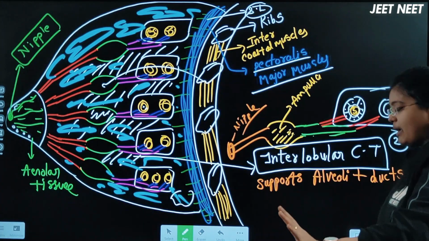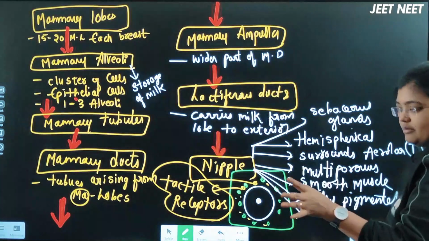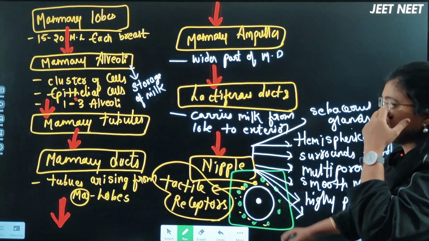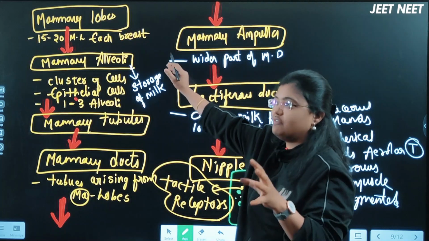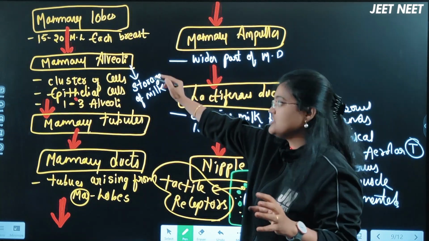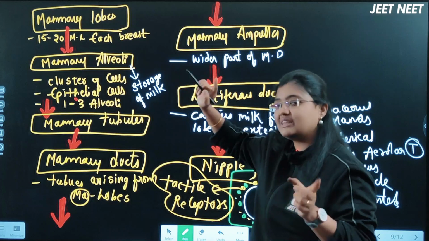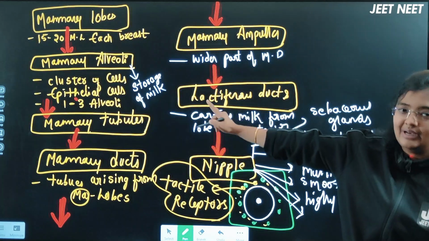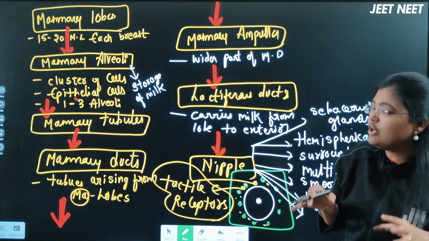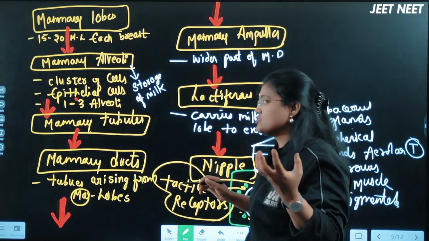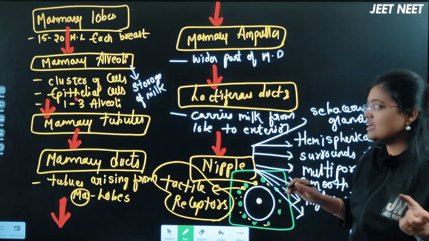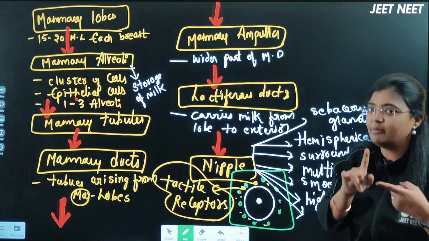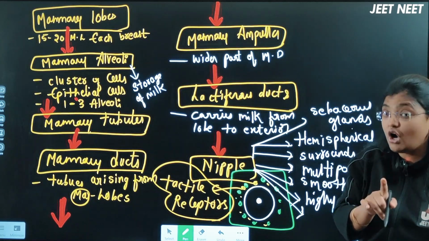In the glandular part, the mammary gland has structures like the first tube-like structure which is present in each breast region, that is the mammary lobes. How many mammary lobes? 15 to 20 will be present. Each mammary lobe will have mammary alveoli. Alveoli are the clusters of cells made up of epithelial cells, right? And the storage of the milk will happen in the alveoli. Synthesis of the milk also will happen in the alveoli because of which hormone?